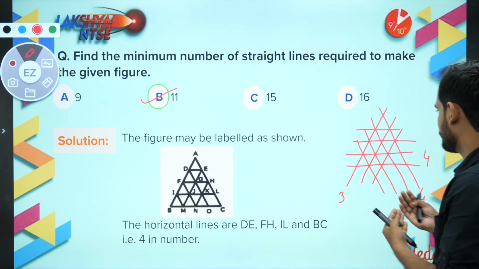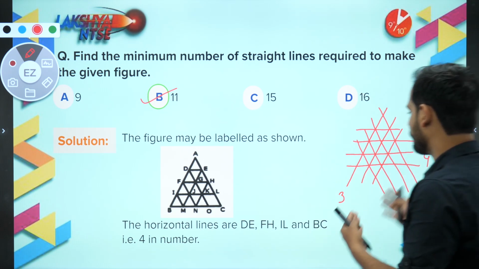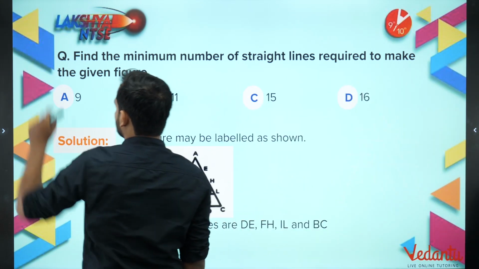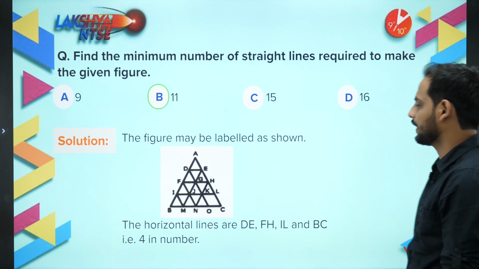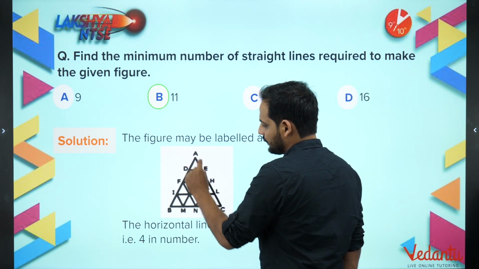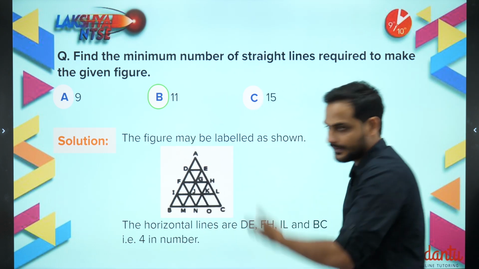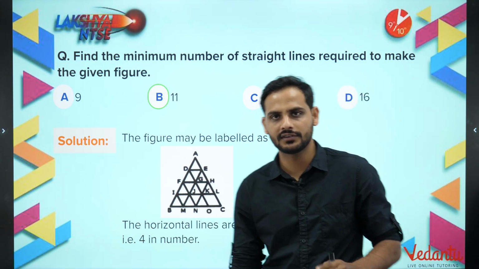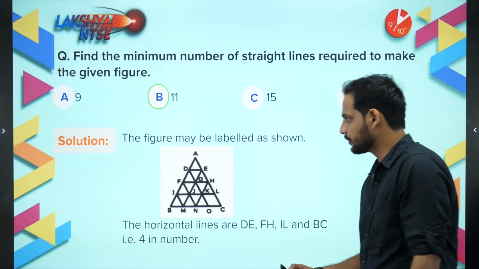Okay, so simply, as you can see, I have just counted the number of lines and I have got my figure. Okay, bachcho, chalo. So the correct answer will be 11. You don't consider parts: you will consider this as one line, EG. Total straight lines, so when straight lines are asked, you don't consider parts. Let's go for the next question.